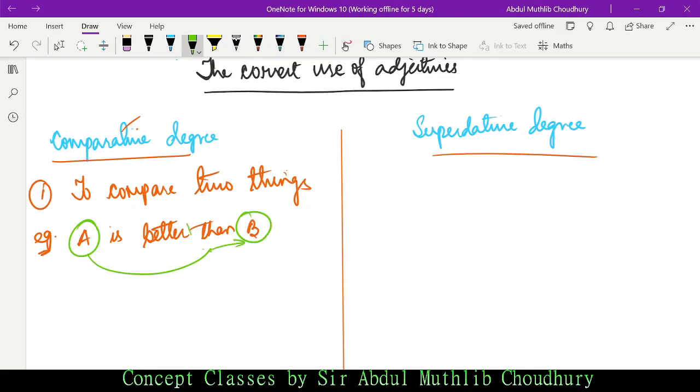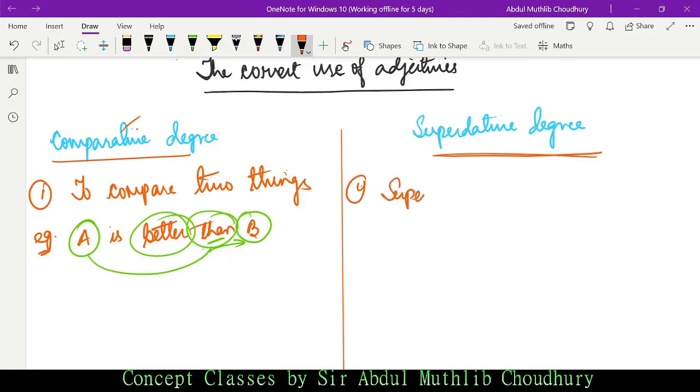Where is the adjective? It is better. So better is the adjective, and than is qualifying the comparative degree. We use than when we compare two things or two persons. Now we shall learn both the things simultaneously. Under comparative degree we know that we compare two things. Under this head we shall first learn the superlative adjectives.